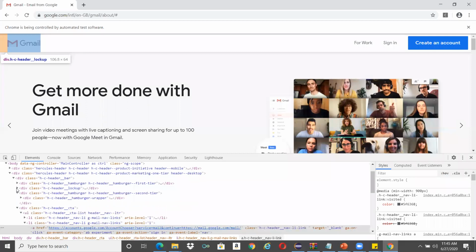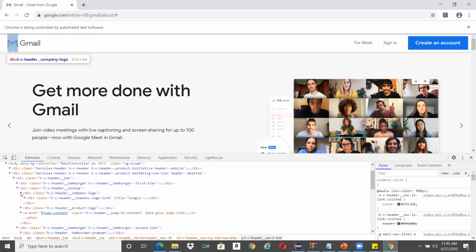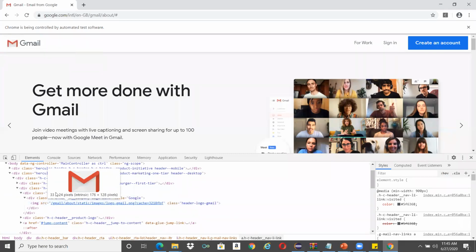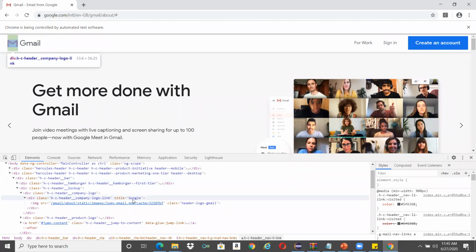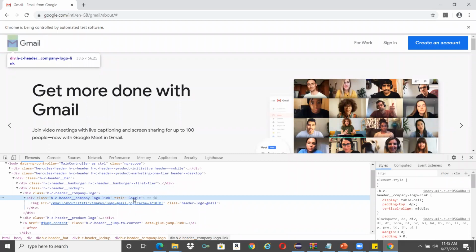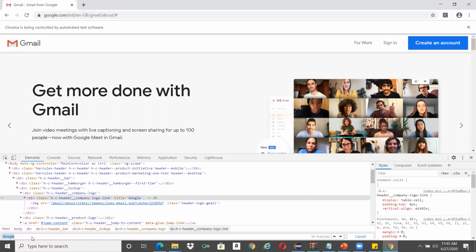If you can see here, to find out this particular Gmail logo, there is no straight path to find it. For example, you have a title here, but this title Google is not unique. If you type Google, you will have a number of matches. Let me show you that. I just typed Google here, and 84 matches are there on this page. But if I want to find this one, what can I do?